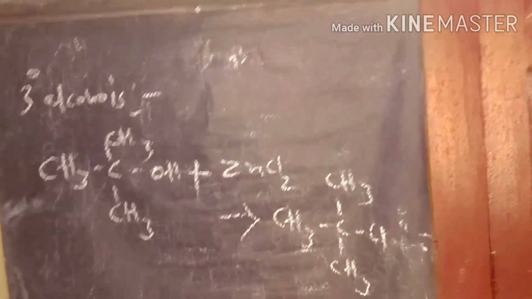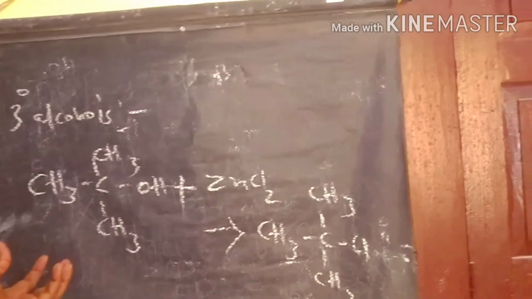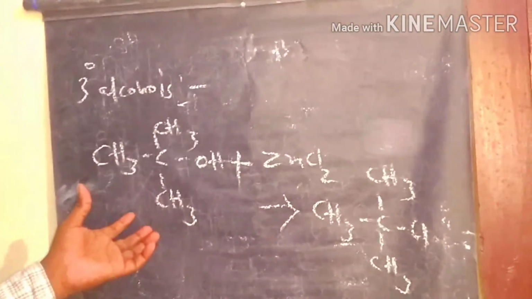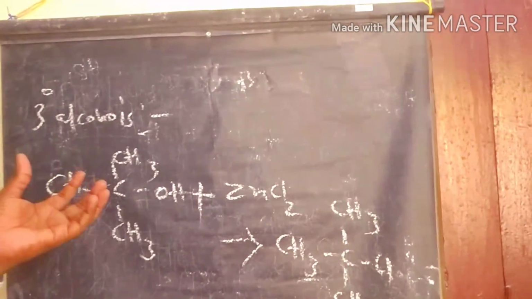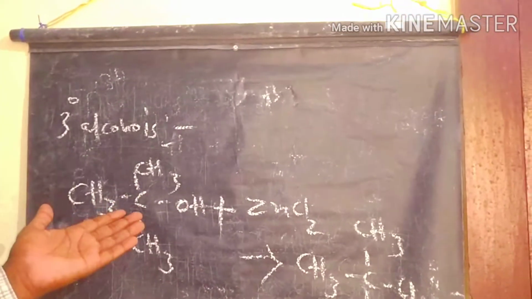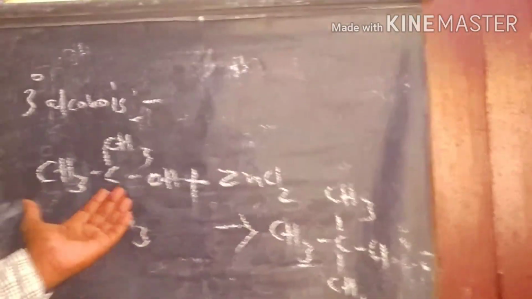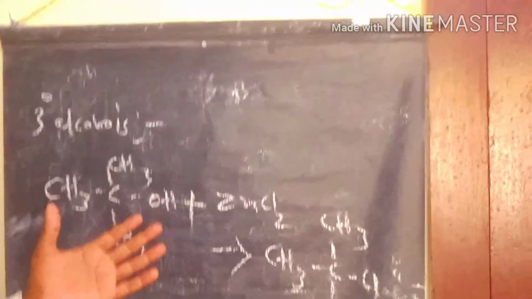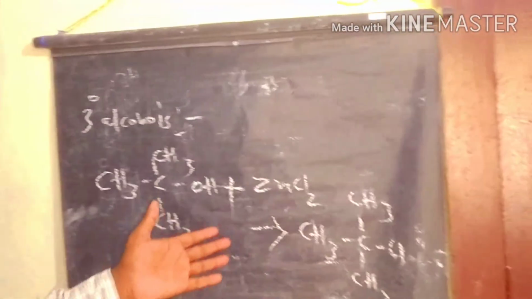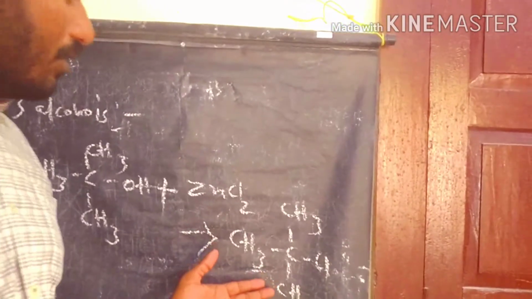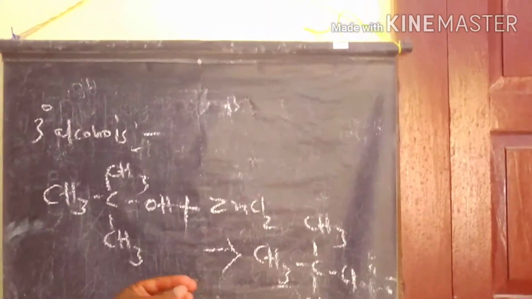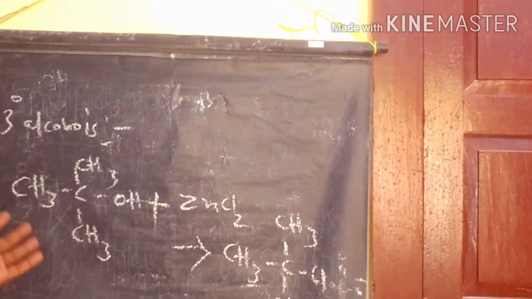This reaction is very fast because the reactivity is greater compared to secondary and primary alcohols. So we get the white precipitate, which identifies tertiary alcohols.